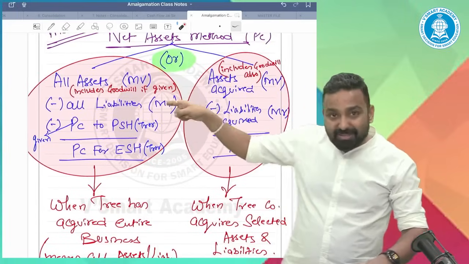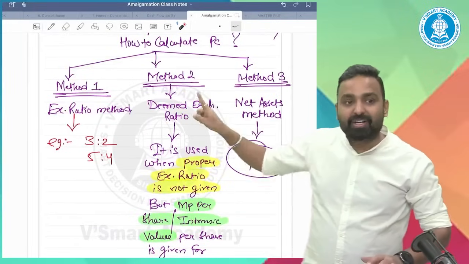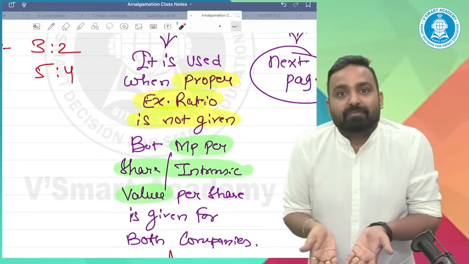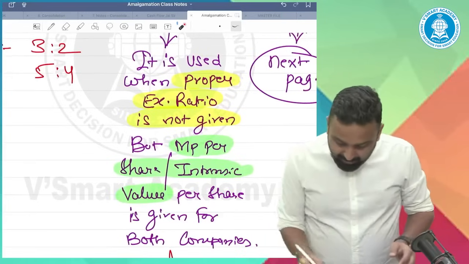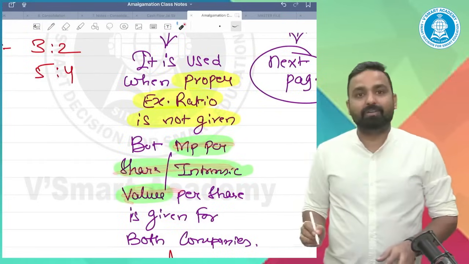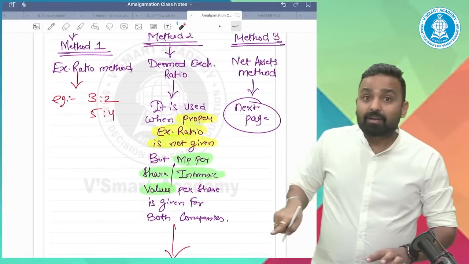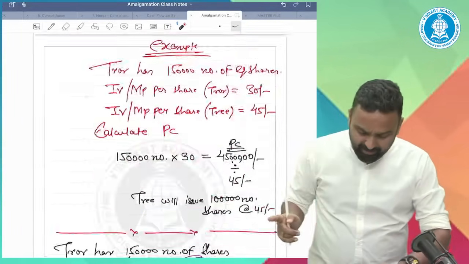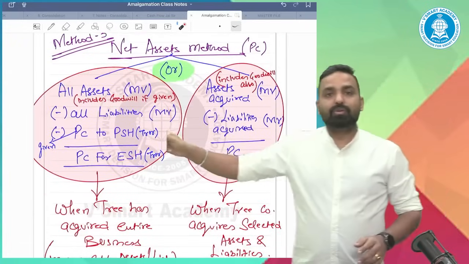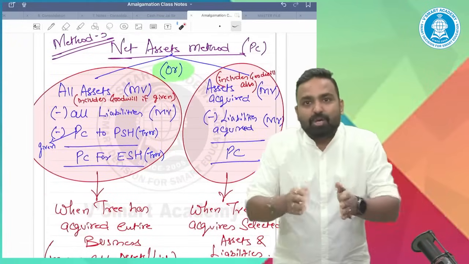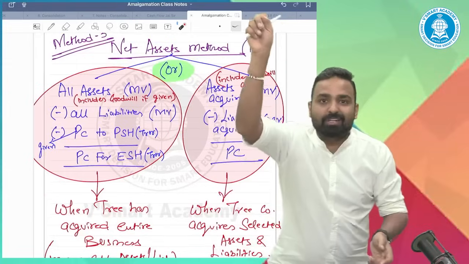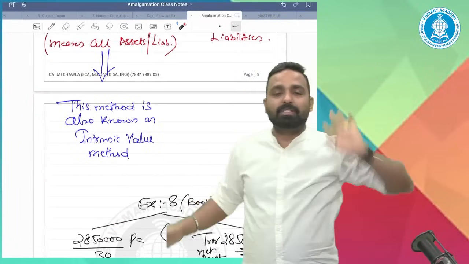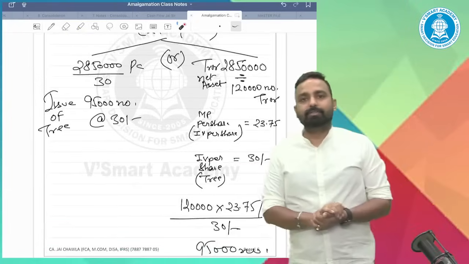Whenever they say PC is based on intrinsic values, but intrinsic values are not given, apply this one. Logically this method and that method are the same, but in that method intrinsic values were given. When the market price is not given and the intrinsic value is not given, but they say PC is based on intrinsic value, not an issue, apply the net asset method. Are the intrinsic values given? Method 2. Not given? Method 3: all assets minus all liabilities, you will get the intrinsic value, apply the PC. Alright guys, simple.